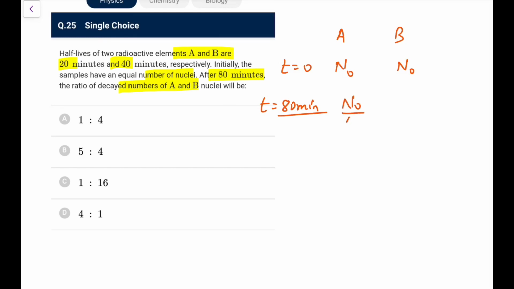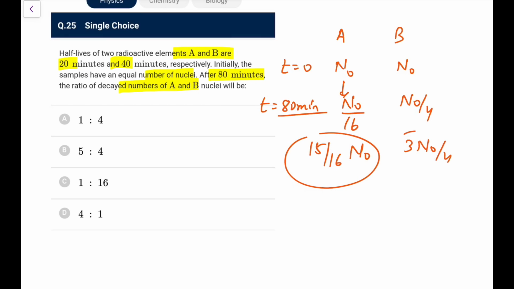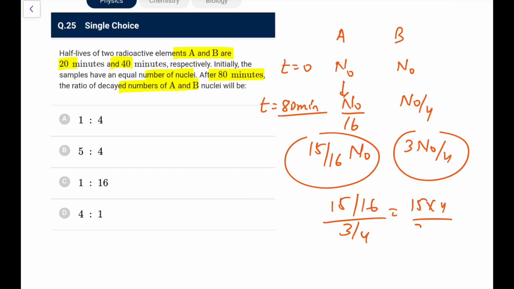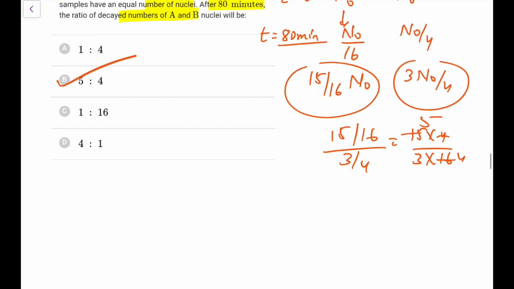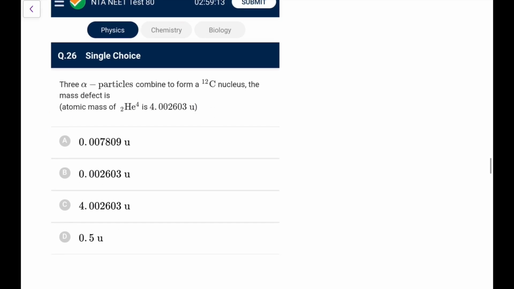80 minutes means 4 half-lives for A, so it will be N naught by 16. For B, 2 half-lives, that is N naught by 4. So the decayed number for A is 15 by 16 of N naught, and for B it is 3 N naught by 4. If I take that ratio, it would be 15 by 16 upon 3 by 4, that is 15 into 4 upon 3 into 16, that is 5 by 4. Go for option B. In this particular case, it is 5:4.